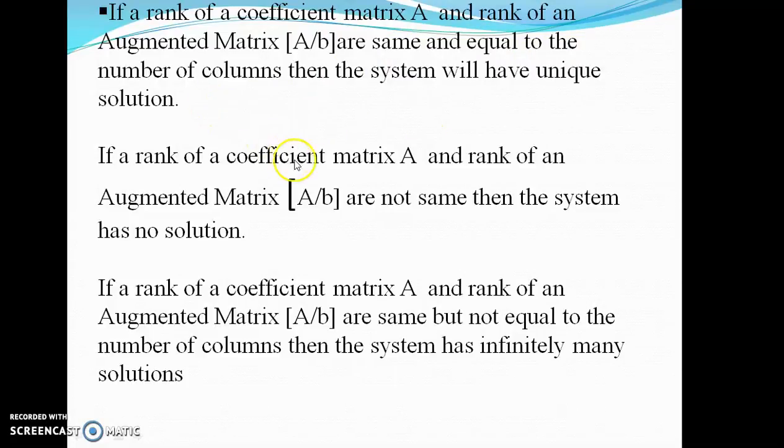If the rank of the coefficient matrix A and the rank of the augmented matrix are not the same, then the system has no solution. And if the rank of the coefficient matrix A and the rank of the augmented matrix are the same but not equal to the number of columns, then the system has infinitely many solutions.